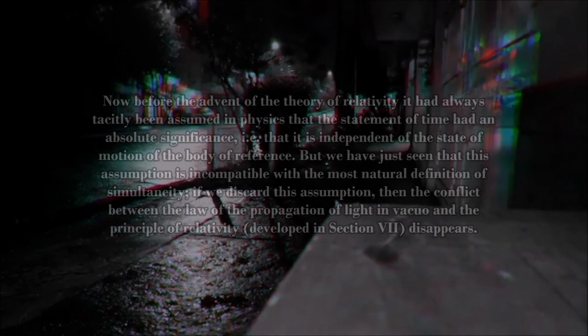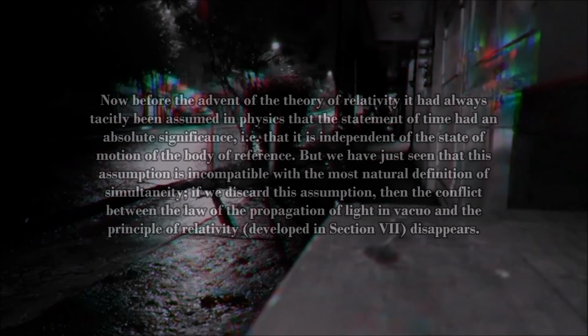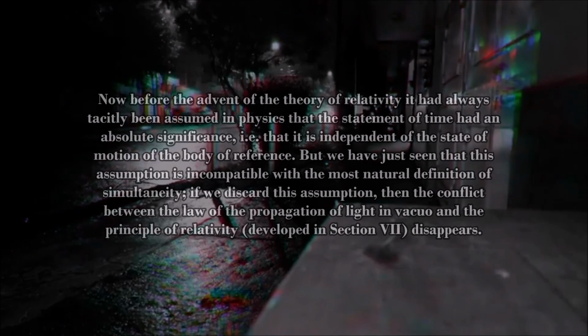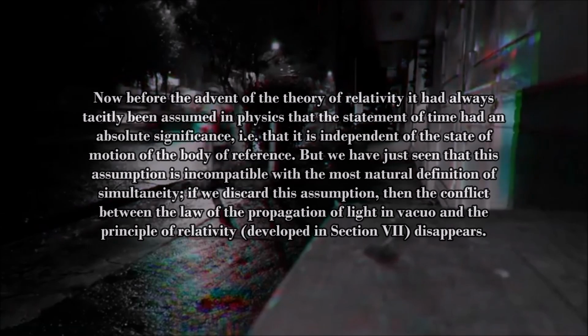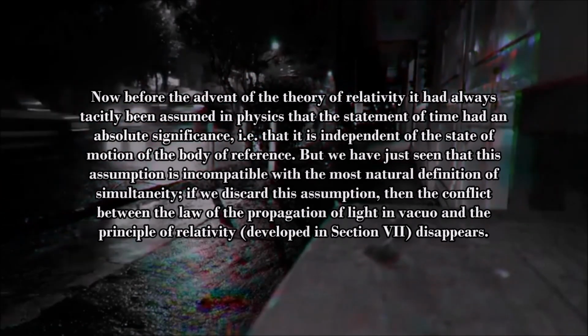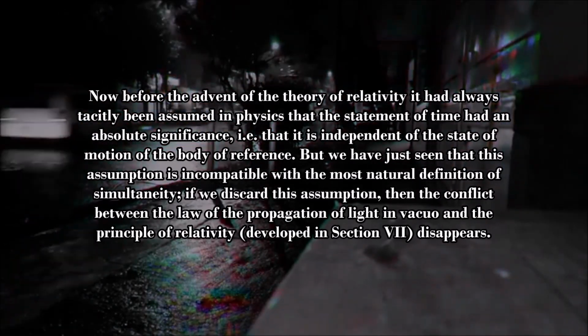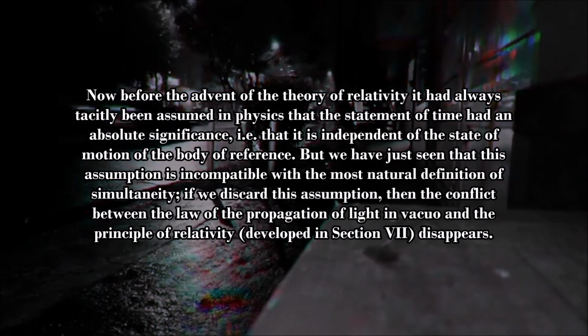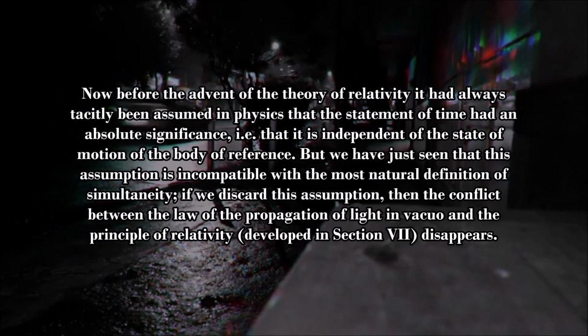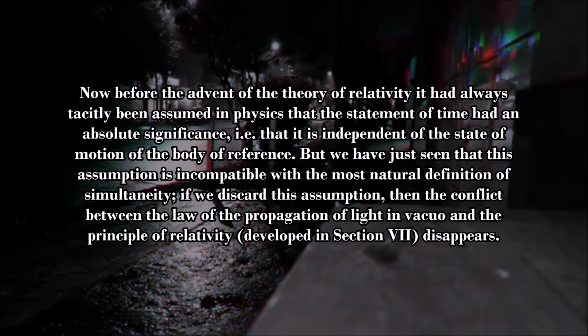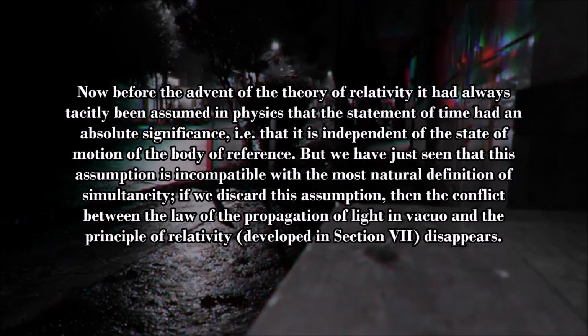Now, before the advent of the theory of relativity, it had always tacitly been assumed in physics that the statement of time had an absolute significance, meaning that it is independent of the state of motion of the body of reference. But we have just seen that this assumption is incompatible with the most natural definition of simultaneity.